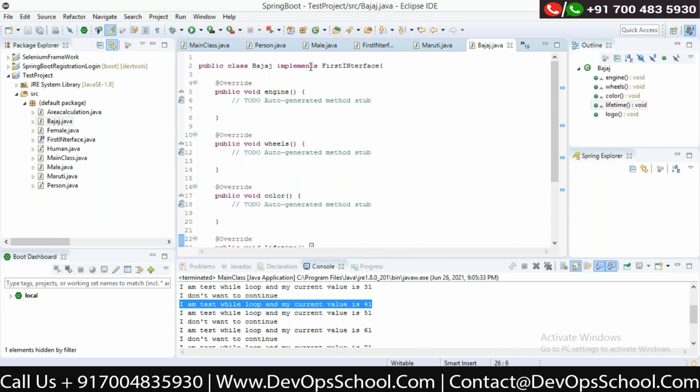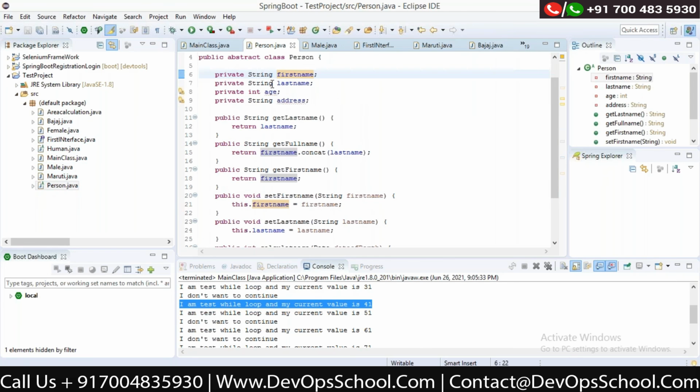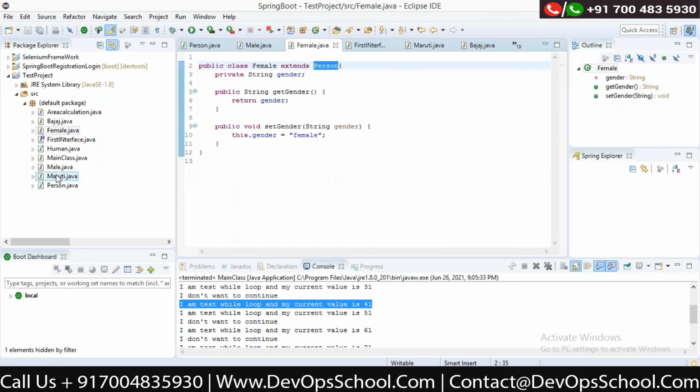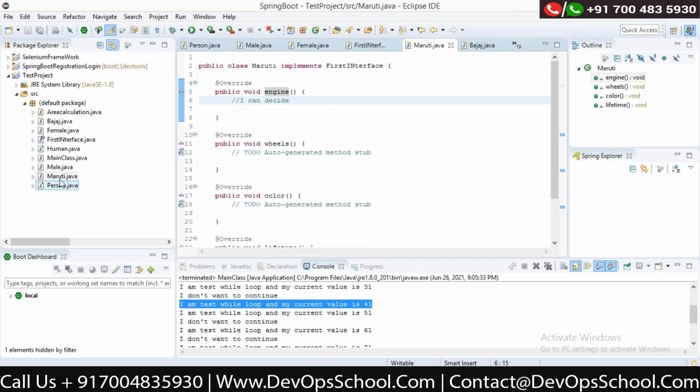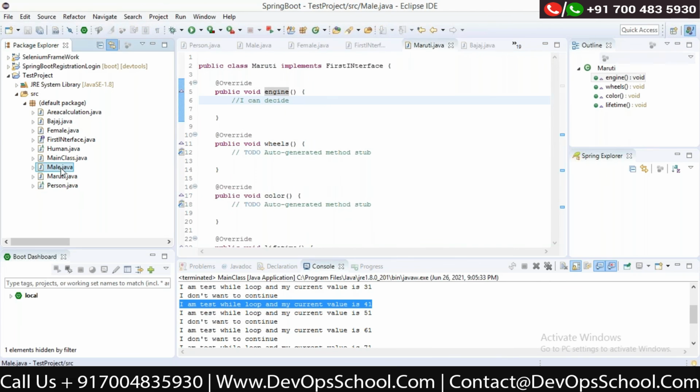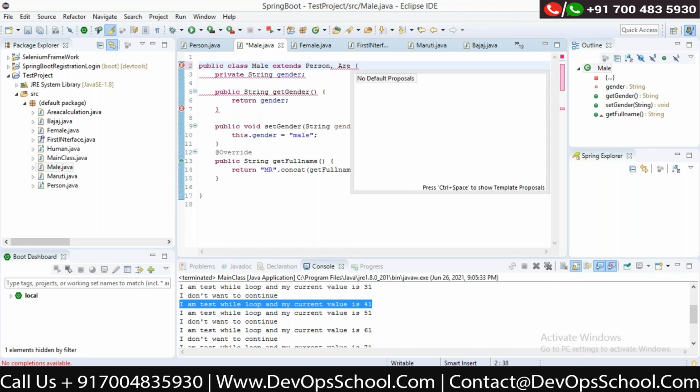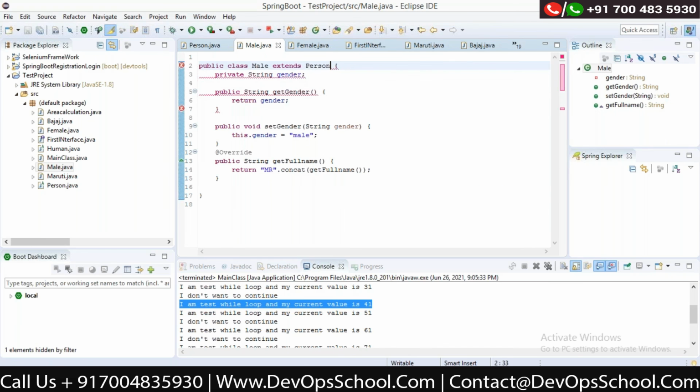Okay. Now one more thing to note here is, when I created a person class and was extending it in male and in female, I can't extend more than one class. So for example, if male has extended person, it cannot extend, for example, one more class, area calculation. I can't extend it. So you can have only one parent, right? You can't have multiple parents.